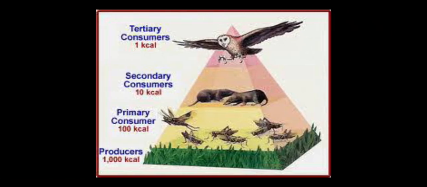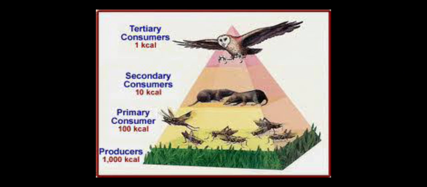And how does the energy flow through each trophic level? Now if the producers produce 1000 kilocalories of food, only 10% of it will be transferred to primary consumers, that is 100 kilocalories.